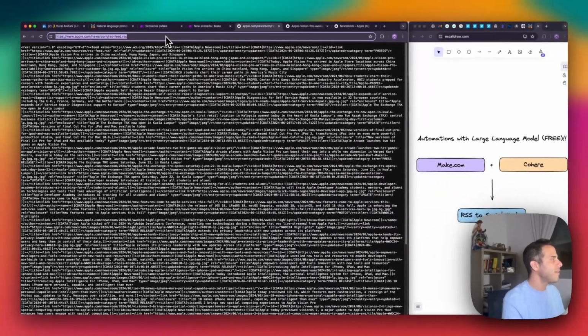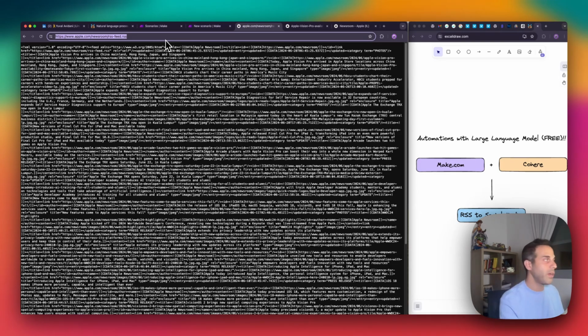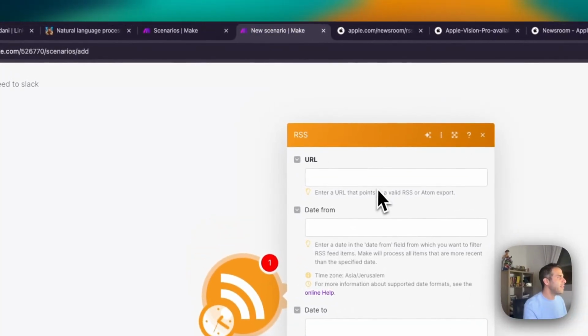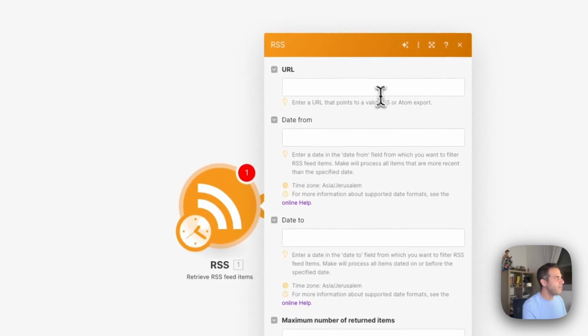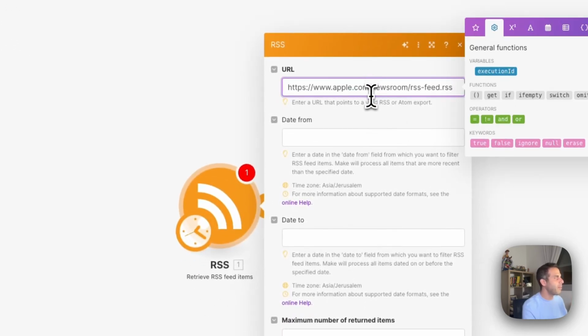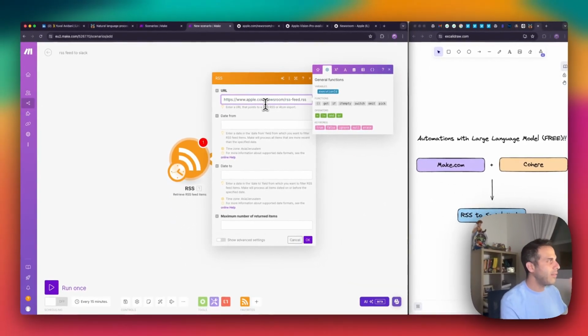So by highlighting the entire URL, copying and pasting it in the URL field within make.com, you will see what will happen in a second. So I have the URL.